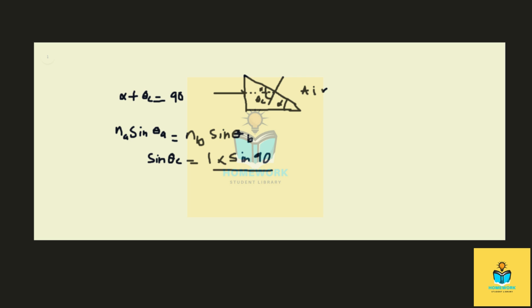For the glass of the prism we have 1.52.